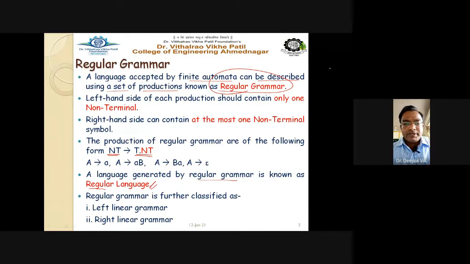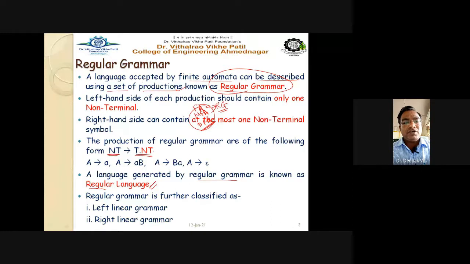So we can say that the finite automata is the machine to generate the regular grammar, or we can say the regular grammar can generate the finite automata, in the sense that there is a machine which recognizes the regular grammar. It is nothing but your finite automata, or we can have NFA, that is non-deterministic finite automata, and DFA, that is deterministic finite automata. These two automata detect or generate your regular grammar, or vice versa is also true. If a regular grammar is there, we can develop the automata for the same. So this is an important point to remember.